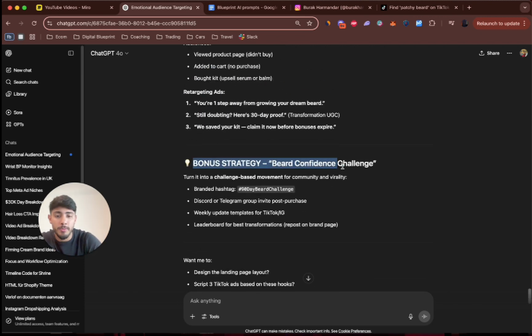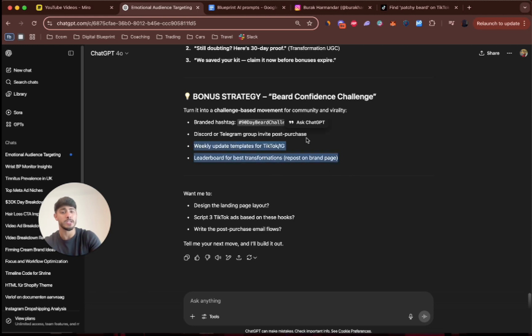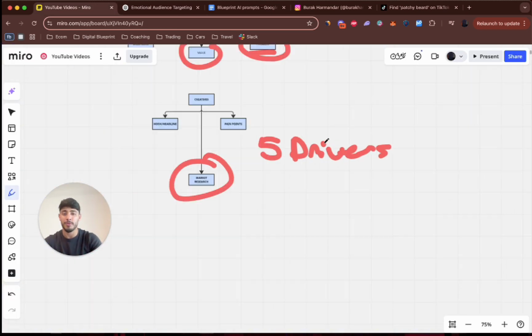Then the bonus strategy is the beard confidence challenge. This you can actually, like they're saying, basically you can turn this into a TikTok trend where you have a 90-day beard challenge just like the 75 Hard, and make sure you're going to have people posting about you and posting about the challenge, etc. Now you can have people actually do this. You can pay people to do this, like influencers. You can get people out there like, oh, I started this 90-day challenge. You get the point. You can work this out as much as you need to.